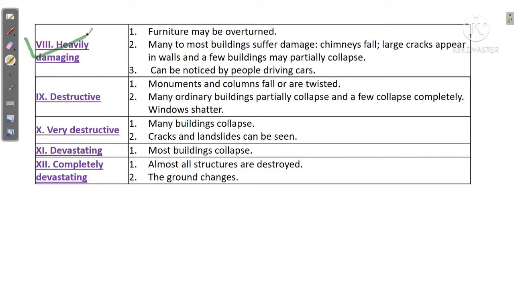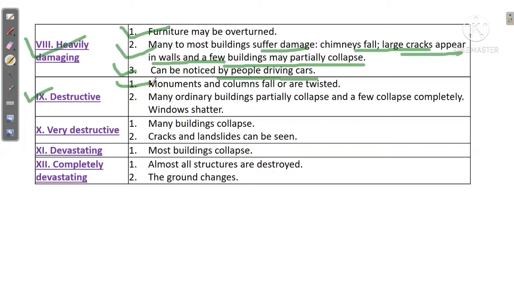Now the eighth category is heavily damaging. Furniture may be overturned. Many to most buildings suffer damage. Chimneys fall, large cracks appear in the walls, and a few buildings may partially collapse. It can be noticed by many people driving cars. Okay, now the ninth category.